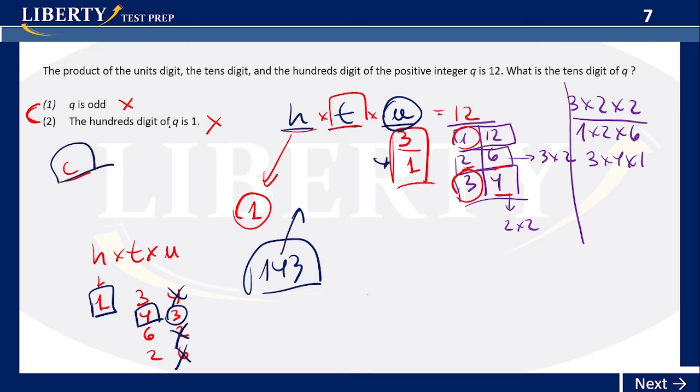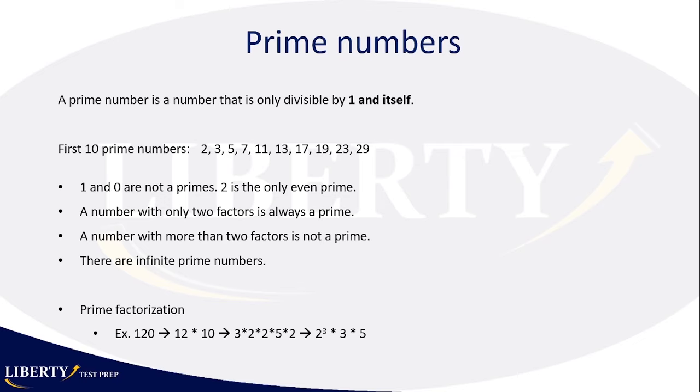So once we combine these two pieces of information, okay, I know you're having fun, that's easy so far, because the GMAT can get much harder. Now we're going to go over prime numbers. What is a prime number? It's a number that is only divisible by 1 and by itself, so it has no other factors, okay? So you have to memorize the first 10 prime numbers: 2, 3, 5, 7, 11, 13, 17, 19, 23, and 29. You have to know those off the top of your head.